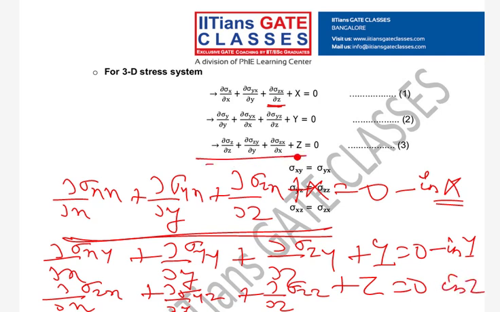So you can see these three are written. Because we derived it for the two-dimensional case, we can extend it to 3D. These three equations are fundamental equations in the finite element method and numerical analysis. They are the equilibrium equations used to derive the elemental stiffness matrix.